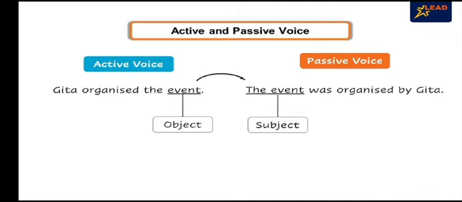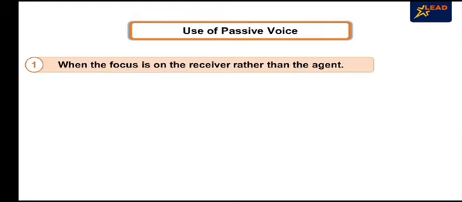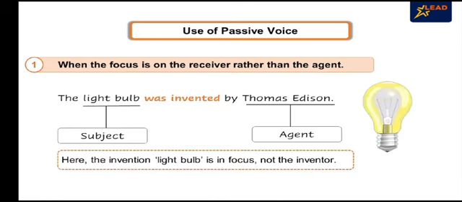Let us look at some situations that require the use of passive voice. The first is when the focus is on the receiver rather than the agent. For example, the light bulb was invented by Thomas Edison. Here, the invention, light bulb, is in focus and not the inventor.